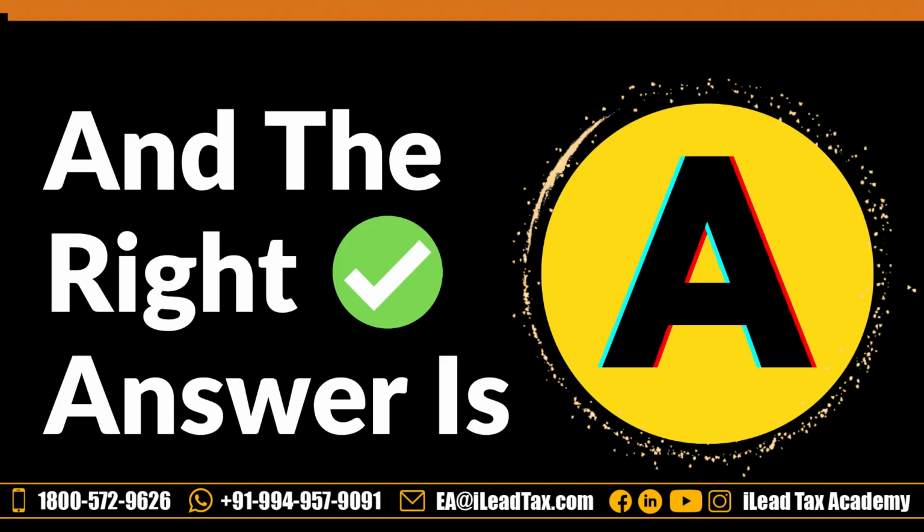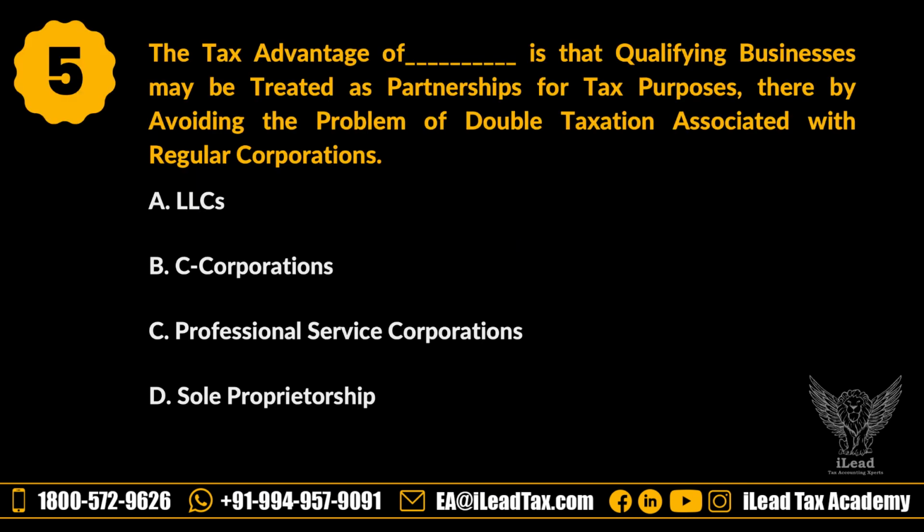Let's see the answer. The answer is A, LLC. Let's see why the other three options are wrong. C corporations are not known for avoiding the problem of double taxation. In fact, C corporations are often associated with double taxation, where the corporation's profits are taxed at the corporate level and then again when dividends are distributed to shareholders.